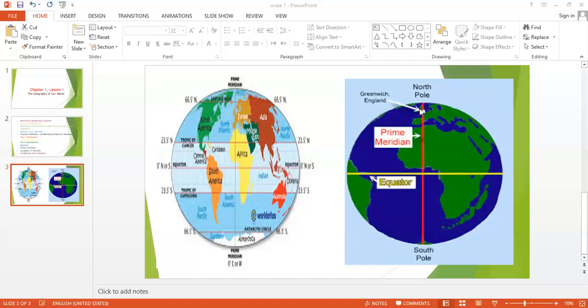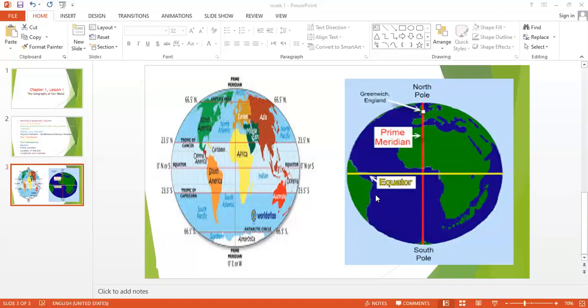This line starts from the North Pole to the South Pole, and it divides the Earth into two hemispheres too: East Hemisphere and West Hemisphere. So the equator divides the Earth into North and South, but the prime meridian divides the Earth into East and West.